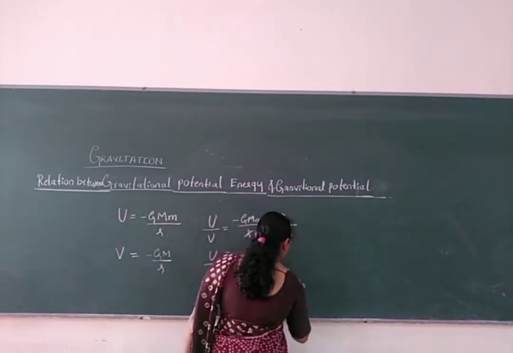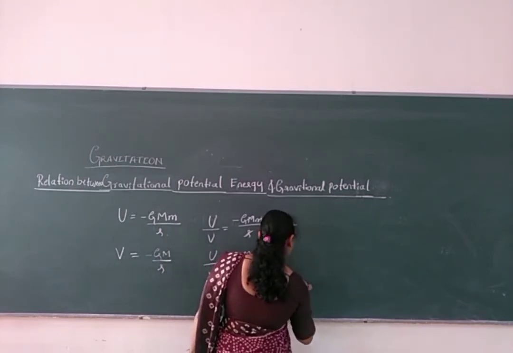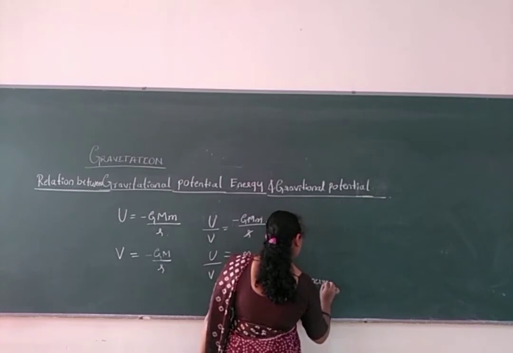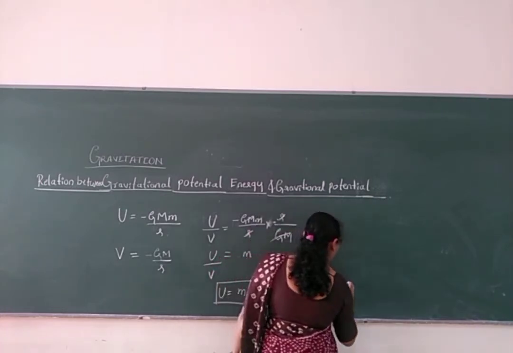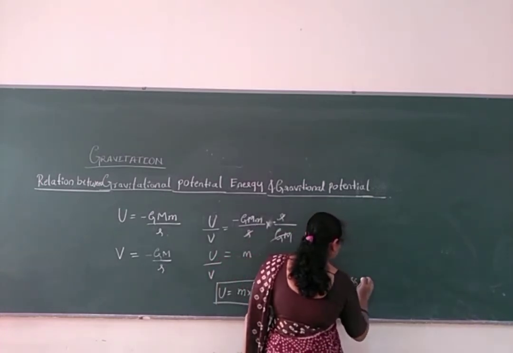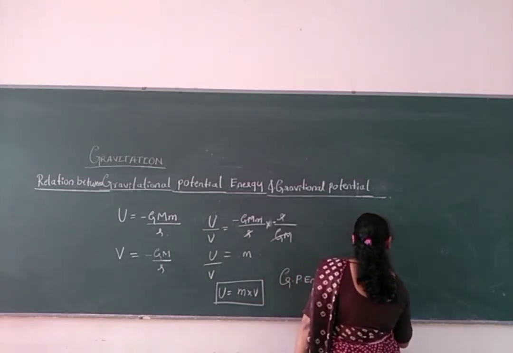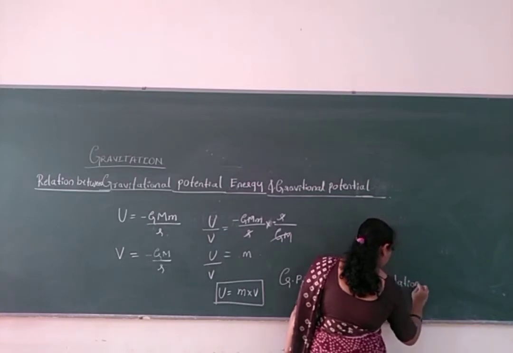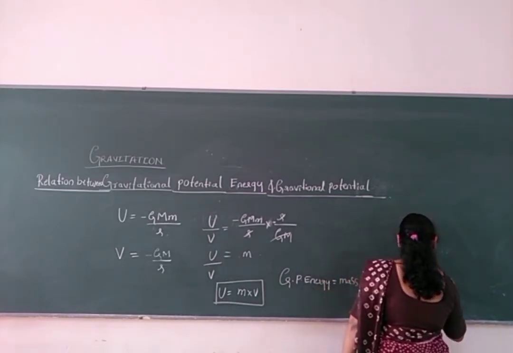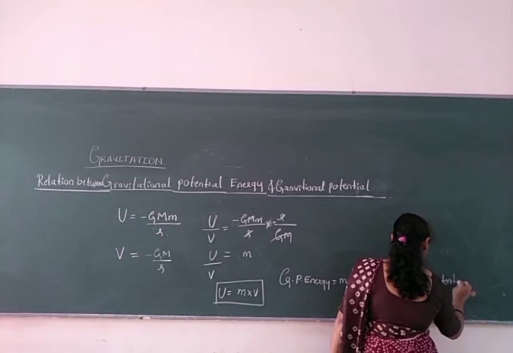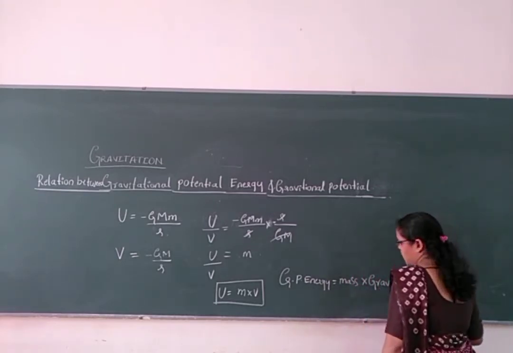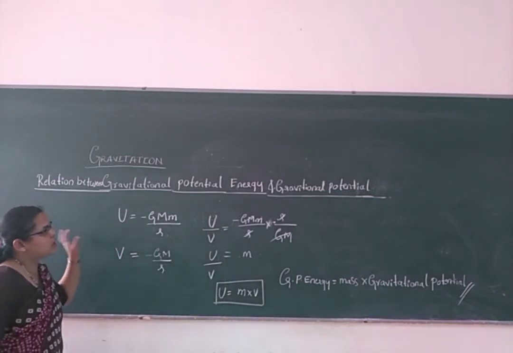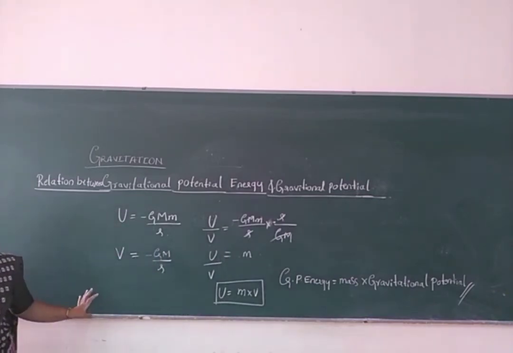This is very important: gravitational potential energy is equal to the product of mass and gravitational potential. This is the final relationship between the gravitational potential energy and the gravitational potential.